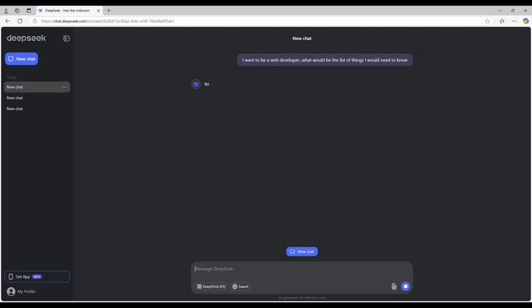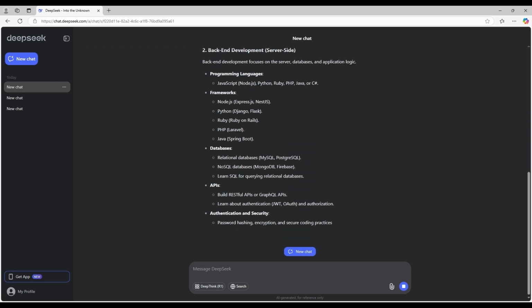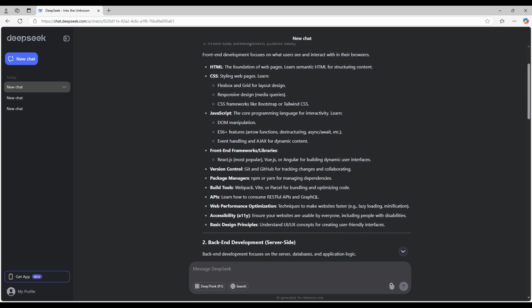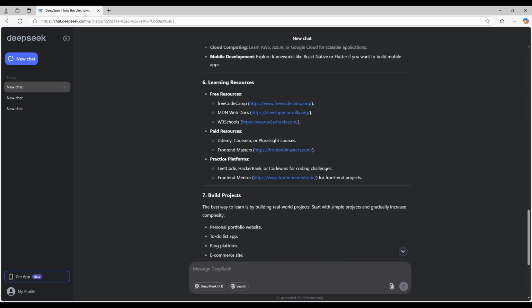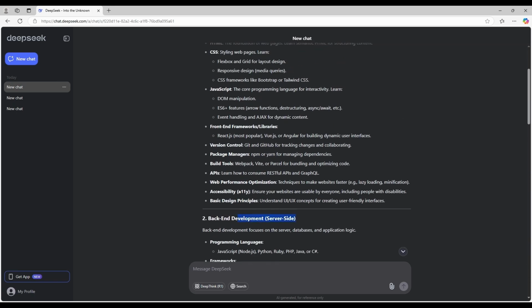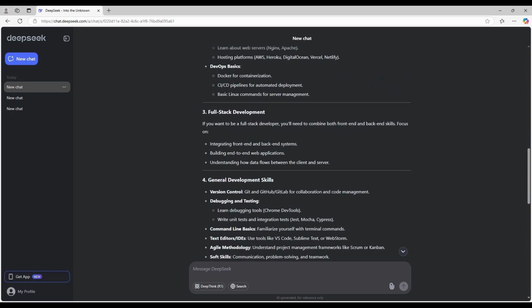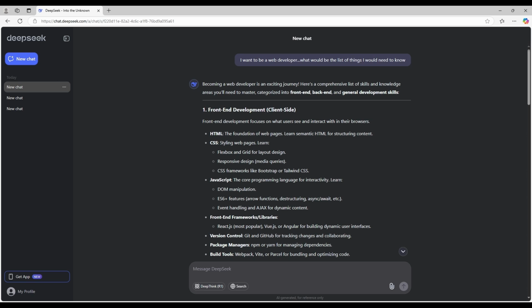This question is a little bit too open-ended and it's leaving scope for crucial information being left out. At first glance, there's nothing major missing in this list. The main thing is that it managed to separate the front end and back end, and it's actually using the term full stack developer. But on a deeper look, let's just imagine you're starting out and wanting to learn development, and you are naively over-relying on AI to be your main source of information.